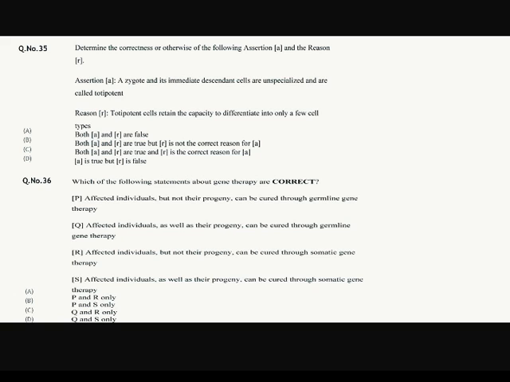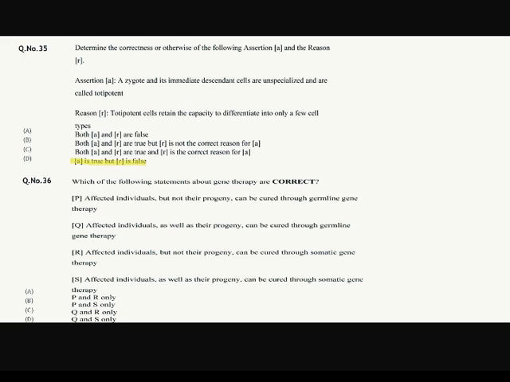Question number 35. Determine the correctness or otherwise of the assertion and reason. The assertion is a zygote and its immediate descendant cells are unspecialized and are called totipotent. And the reason is totipotent cells retain the capacity to differentiate into only a few cell types. The answer is option number D. A is true but R is false.